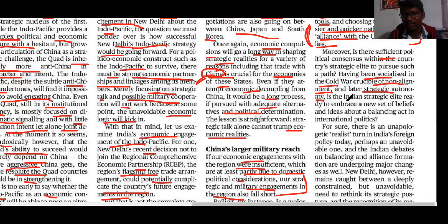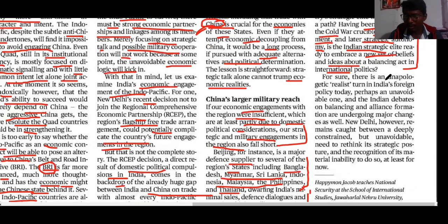India's strategic elite is ready to embrace a new set of beliefs, ideas, and balancing acts in international politics. How far this will be correct, and how far this new set of beliefs will work, is the question. For sure, there is an unapologetic realist turn in India's foreign policy today. A broader perspective of this turn is something we see today, which is unavoidable, and there is a need.